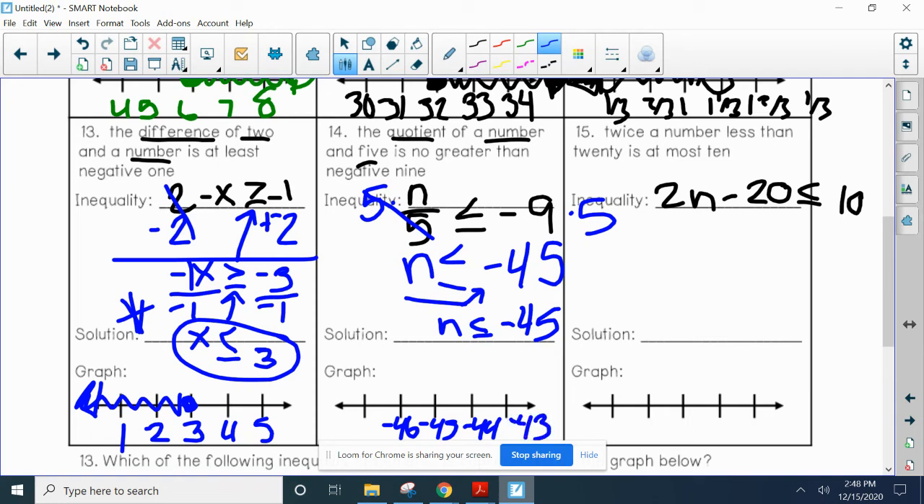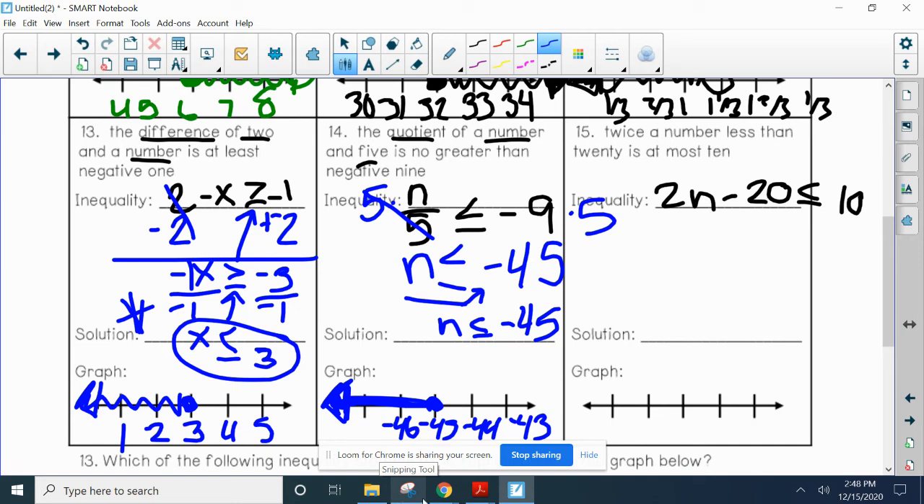So when I graph it, open or closed circle? Closed, because we're including -45. And then did you shade to the left or to the right? Right to the left. We want all the numbers smaller than that. Don't let the negatives throw you off. It's to the left is smaller than. All right. So then, regular two-step equation.